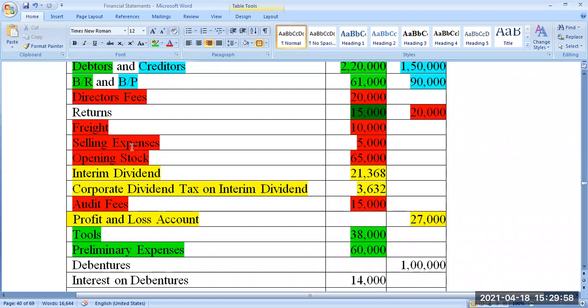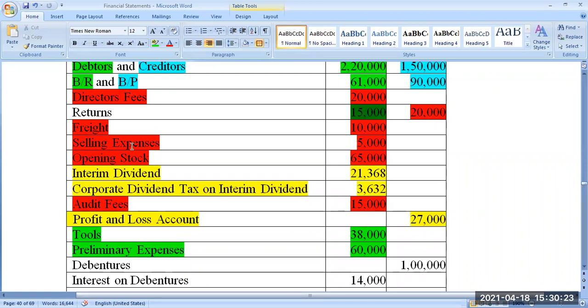So all those expenditures which are incurred by the company before the incorporation of a company will be called preliminary expenses that need to be written off over a period of time. The amount written off will be taken as expense. The remaining amount will be taken as asset, non-current asset.